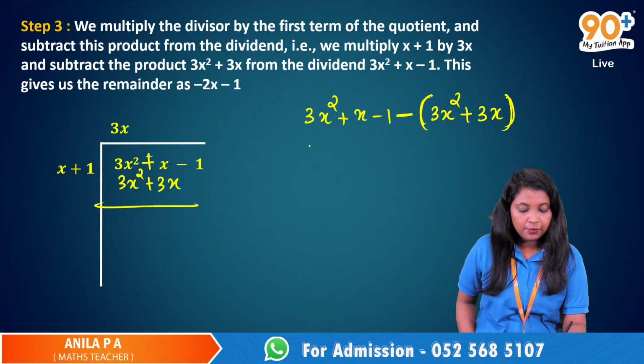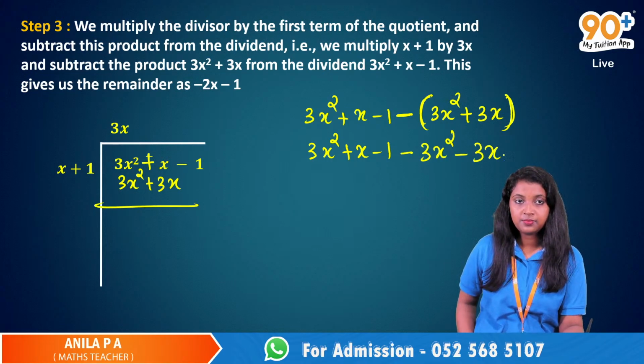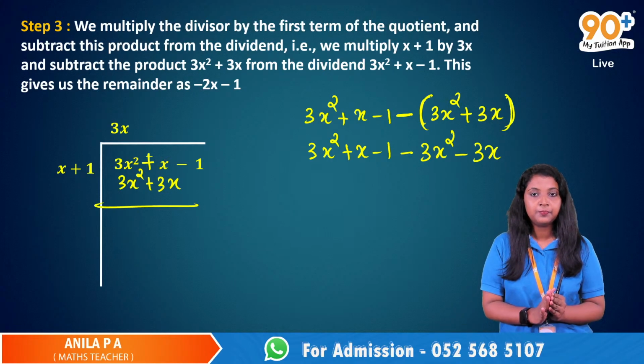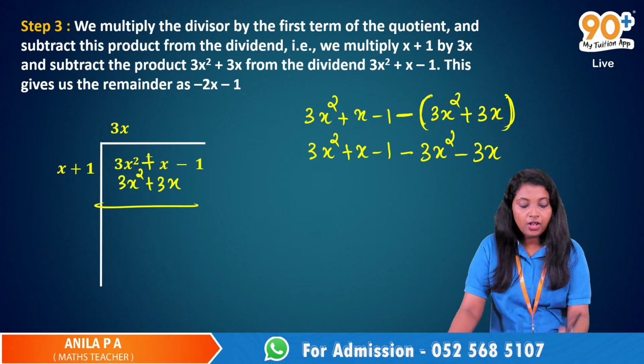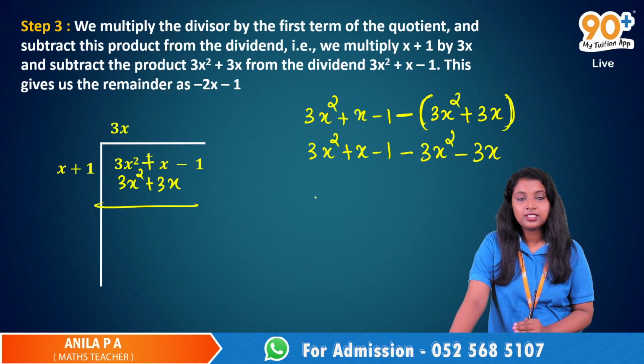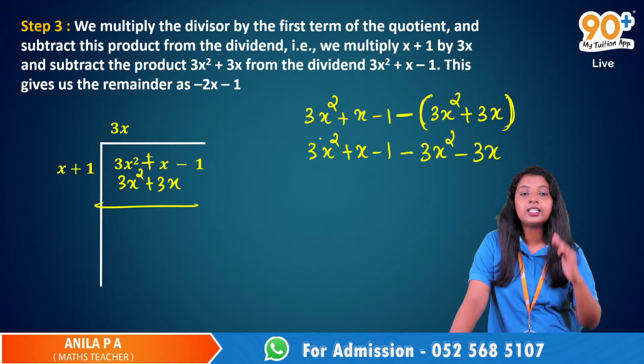So when we open the bracket, we have to give that negative sign to all the terms. So it will become negative 3x squared, negative 3x, because that negative sign is applicable to all the terms inside the bracket. Now we can only add or subtract the like terms, right? We can't add this 3x squared and x. We can only add or subtract the like terms.